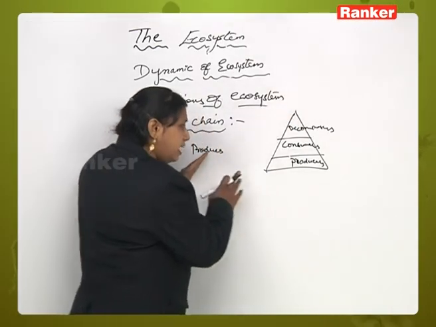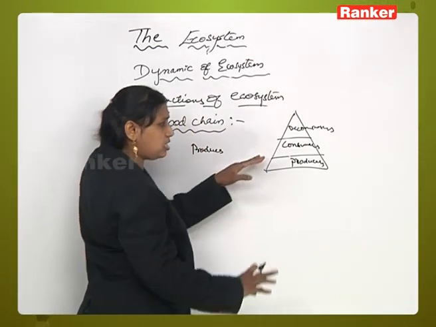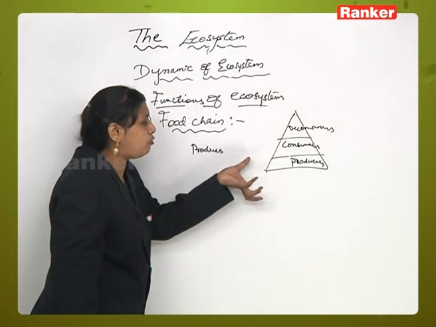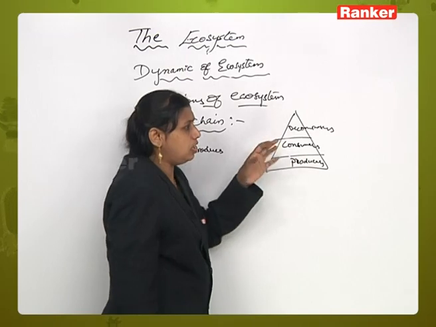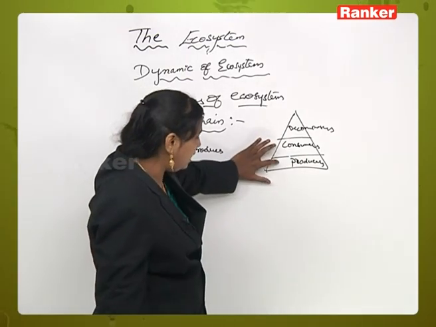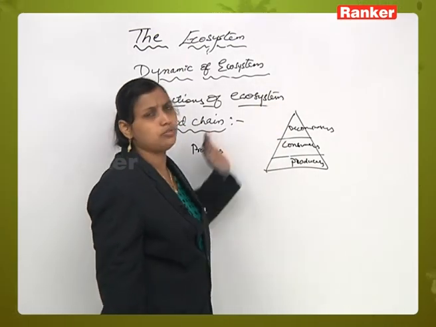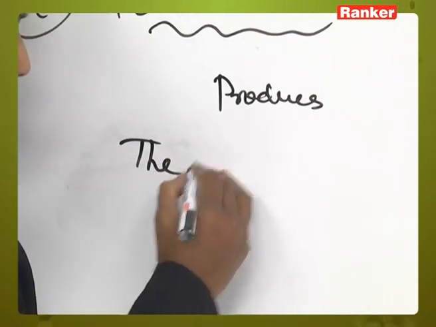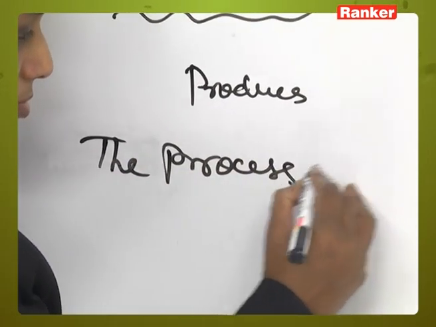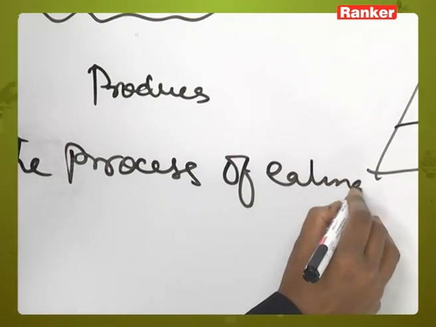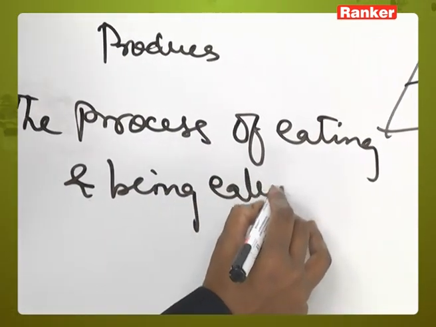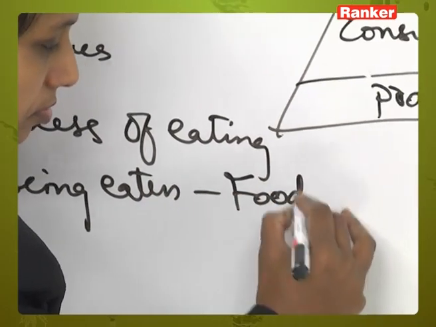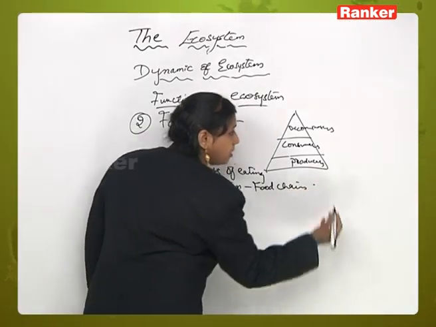So this energy flow, the transfer of food energy from producers through a series of organisms with a repeated process of eating and being eaten, is known as a food chain.